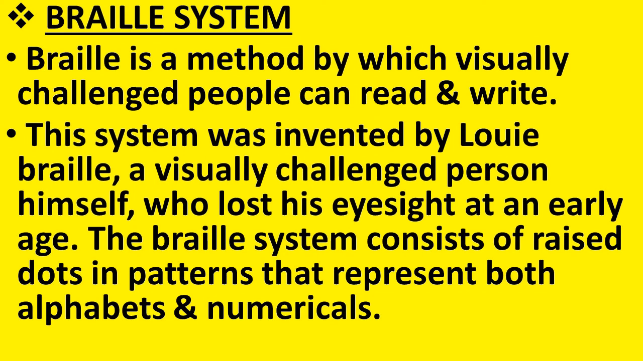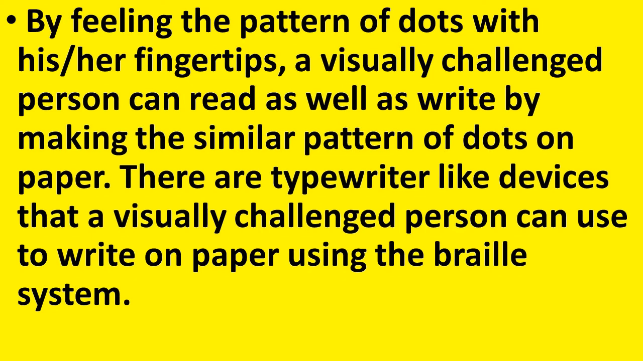Who invented this? Louis Braille. He himself was a blind person who lost his eyesight at an early age. The Braille system consists of raised dots and patterns to represent the alphabets and numbers. By feeling the pattern of dots with his or her fingertips, a visually challenged person can read as well as write by making a similar pattern of dots on paper.